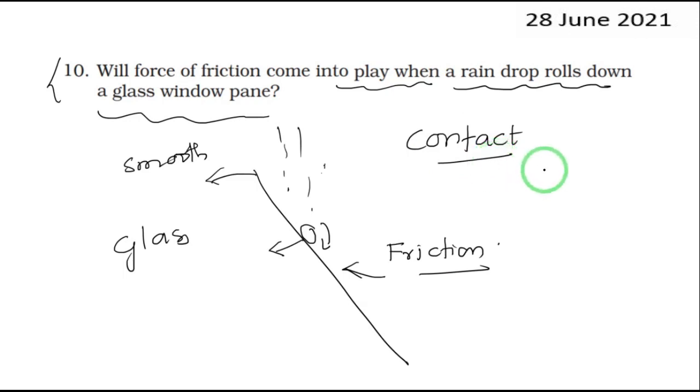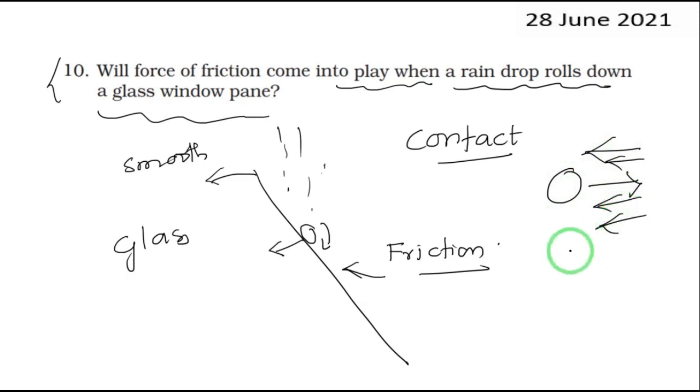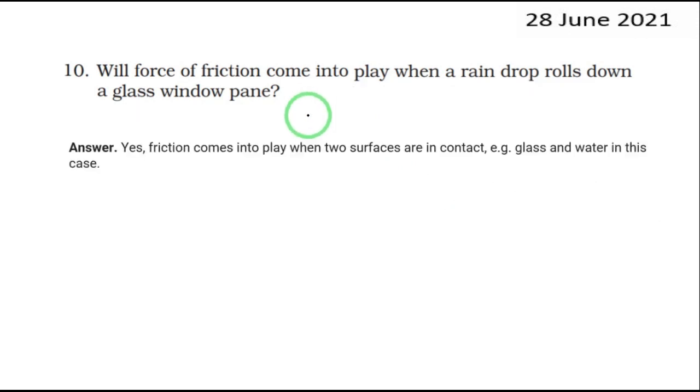So where will the friction not be there? When the two objects do not contact each other. And where is that possible? It will be only in a vacuum. Even in the air, when a ball is thrown, there is air resistance. So there is friction everywhere there is direct contact. So what should be the answer? Friction comes into play when two surfaces are in contact, irrespective of solid, liquid or gas.